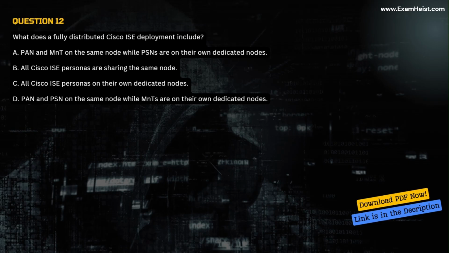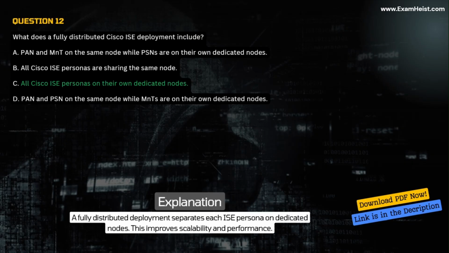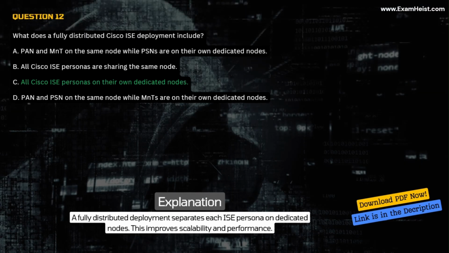D. PAN and PSN on the same node while MnTs are on their own dedicated nodes. Correct answer C. All Cisco ISE personas on their own dedicated nodes. Explanation. A fully distributed deployment separates each ISE persona on dedicated nodes. This improves scalability and performance.